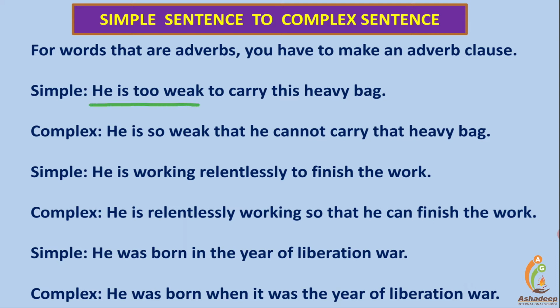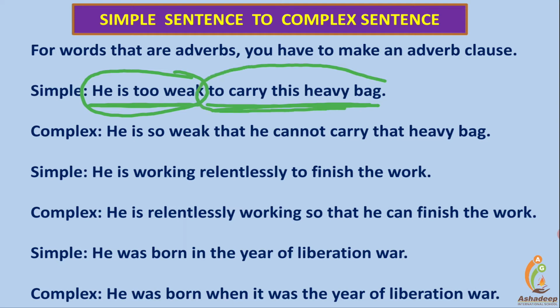He is too weak to carry this heavy bag. To carry this heavy bag. He is too weak. Here it is shown that he is weak. It's the sentence. How weak he is to carry this heavy bag, it's the phrase. We will convert it into a sentence showing the result. He is so weak. Friend, it's the too-to formation, a very important formation from your exam point of view.